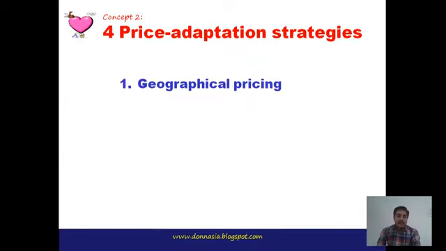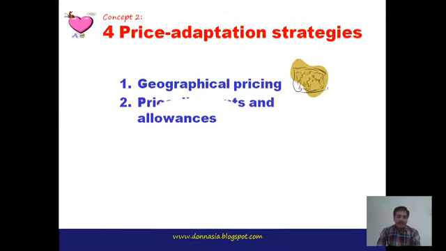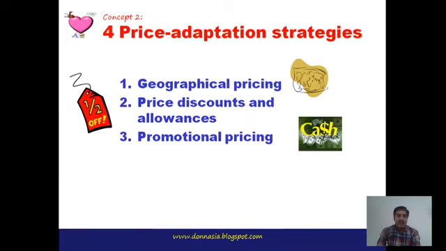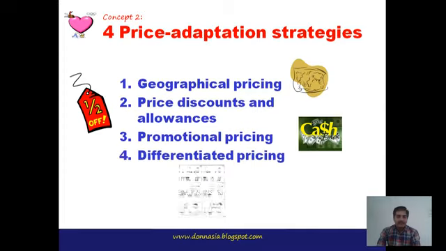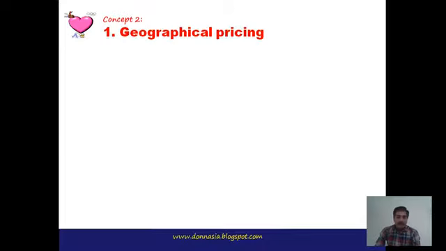First one is geographical pricing. Second is price discounts and allowances. Third is promotional pricing. And fourth is differentiated pricing. So these are the different price adaptation strategies. We will discuss them one by one. First one is geographical pricing.